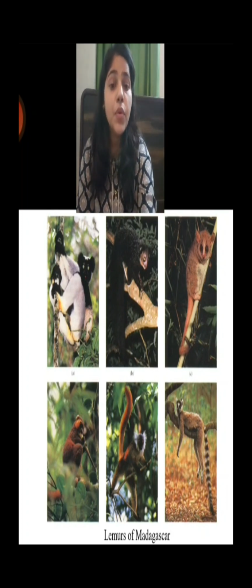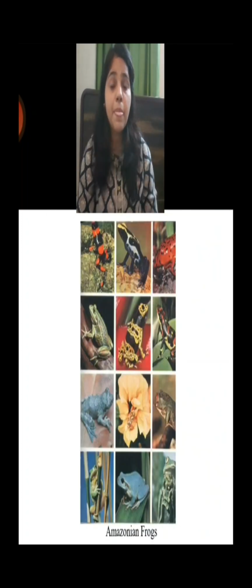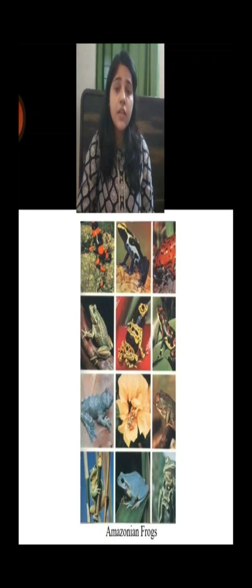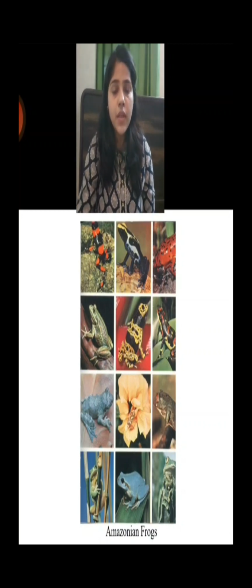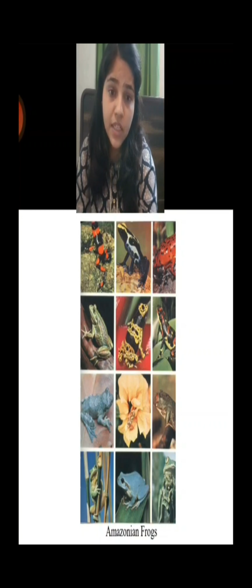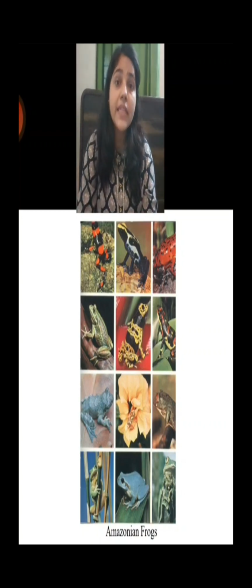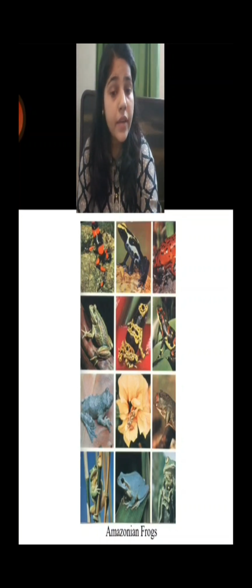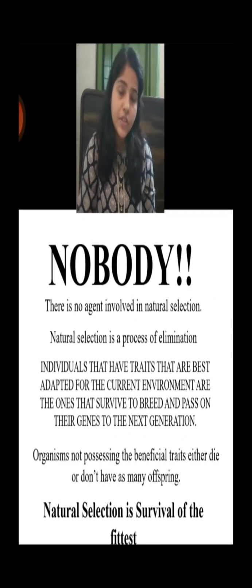Another example you can see here is Amazon frogs. They are changing their color, their appearance and behavior as per the changing environment. So they are better adapting to their changing environment, and that can only lead them to be better adapted by nature. Now, are there any forces or agents involved in natural selection? So, next question is how natural selection occurs.